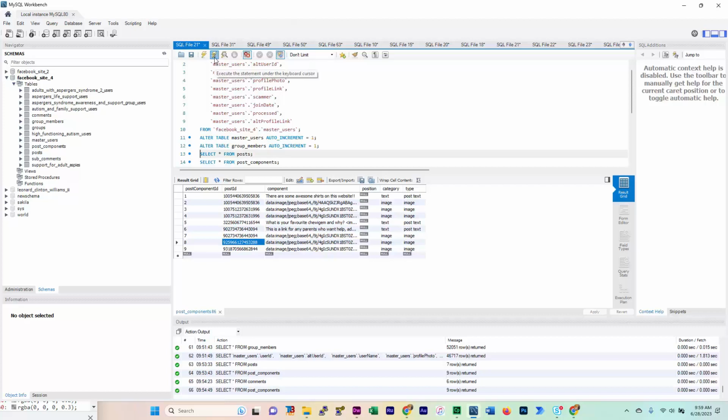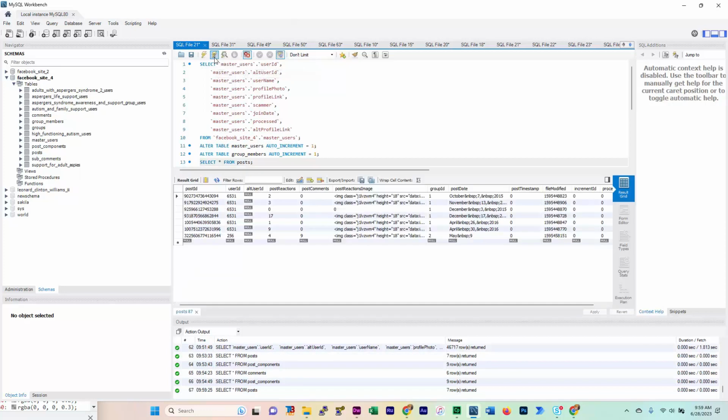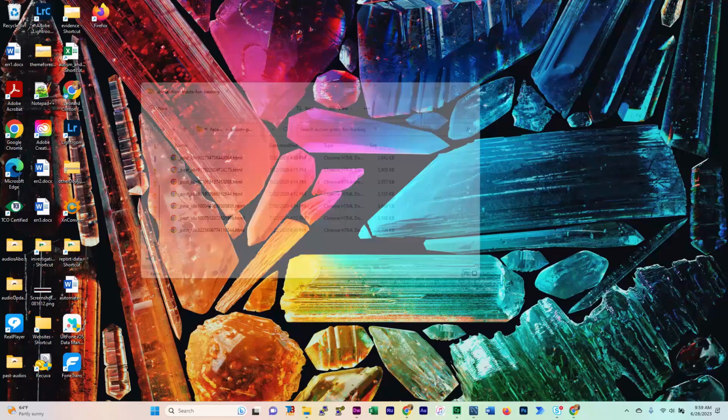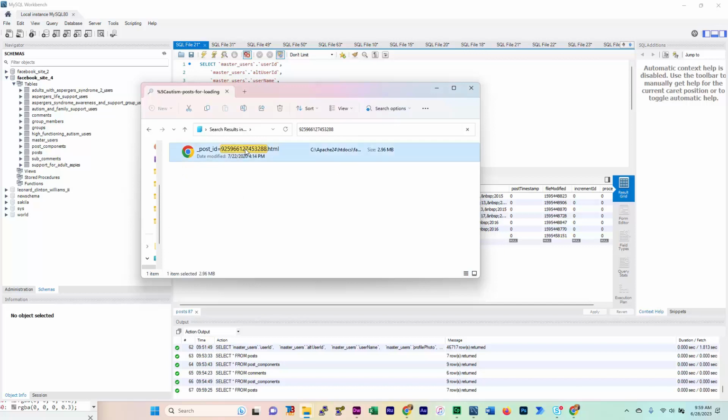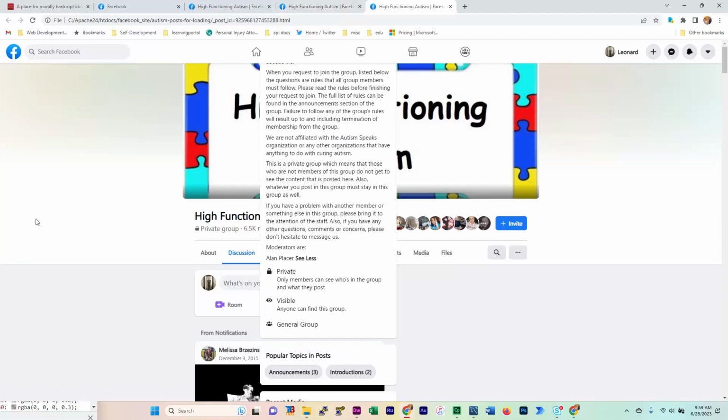The post ID, this one with 8 is his username. Okay, so the same user posted all these posts. Let's see what I missed here. I'm going to guess this is it right here. See what he posted on November 15th. We missed. Okay, that's December 3rd. We'll keep going. That's not it.